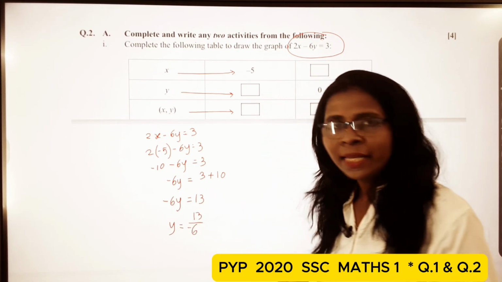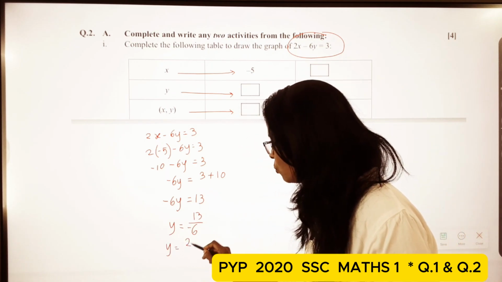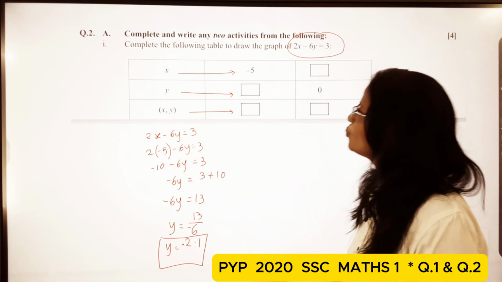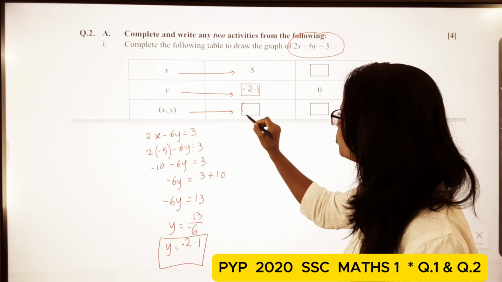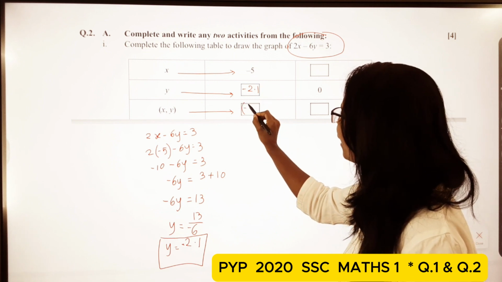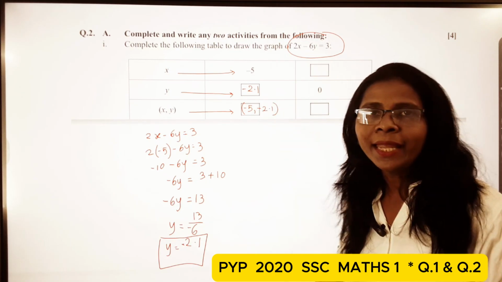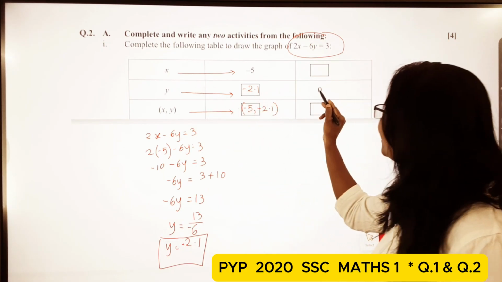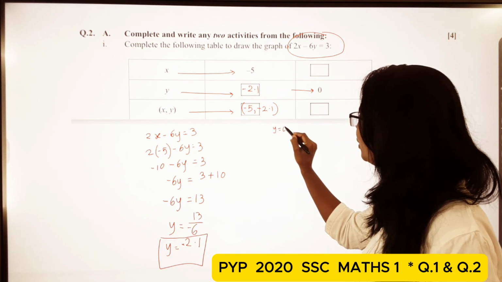Then y is equal to minus 2.1. Okay, so here we write minus 2.1. And the coordinates are minus 5, minus 2.1. Okay. Then what about this one? Here the value of y is 0. So now here students, y is equal to 0.